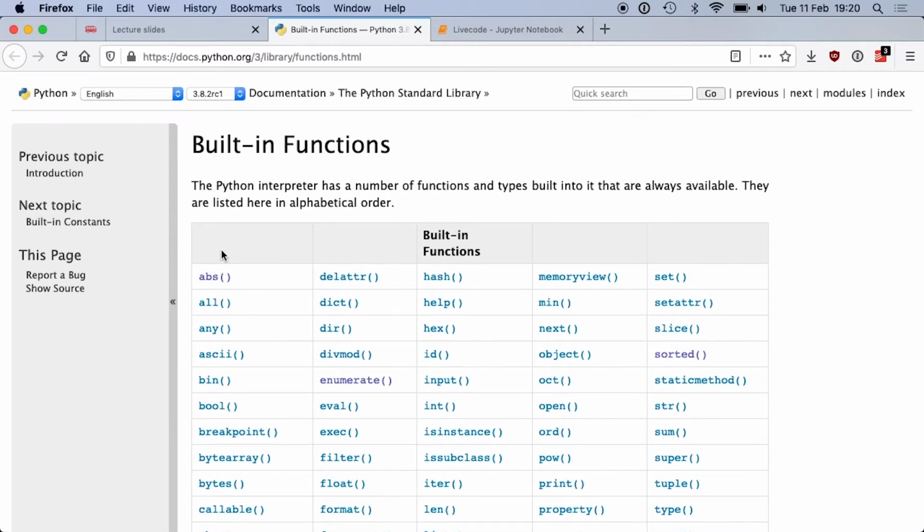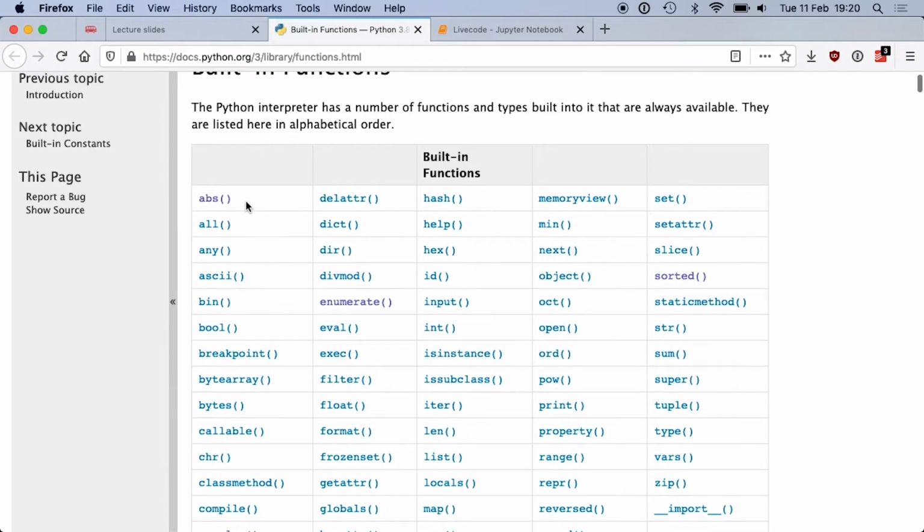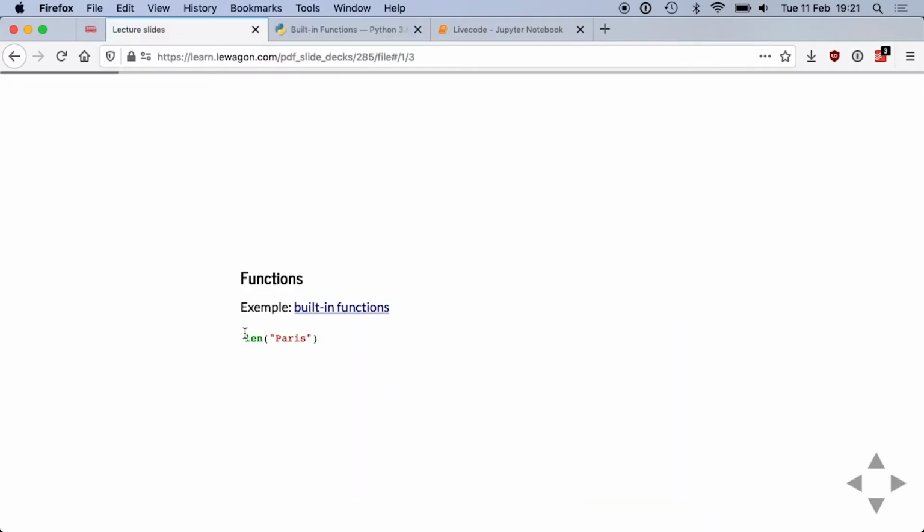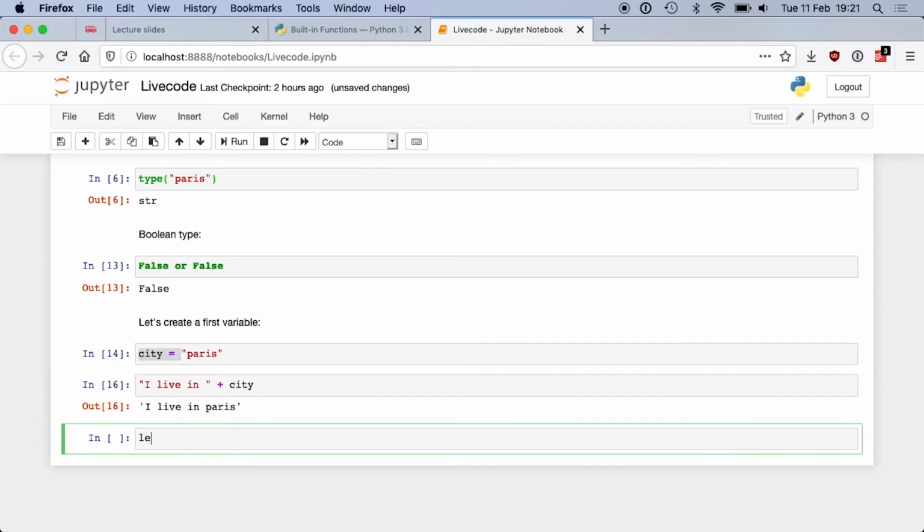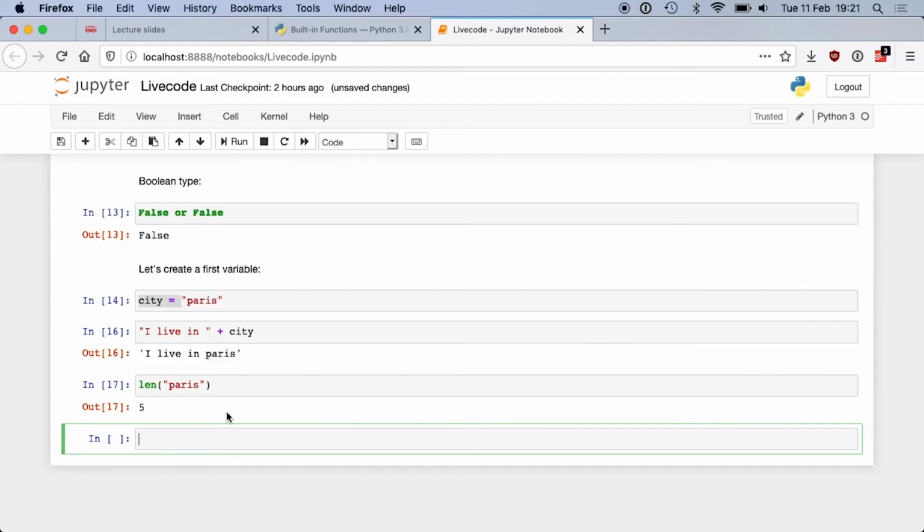This page is the Python documentation, version 3.8, which is the latest one. And we have some built-in functions that we can use. So, for instance, we can use the function len. Can you guess what will be the output of the code if I run it, this one? 5. Because I have 5 characters in my string. So let's do it. len Paris. And this is what I get.